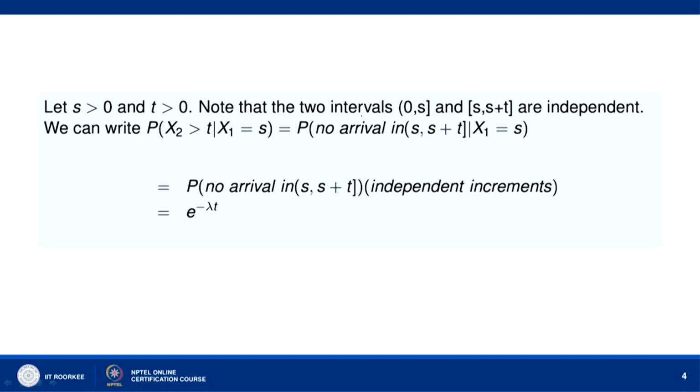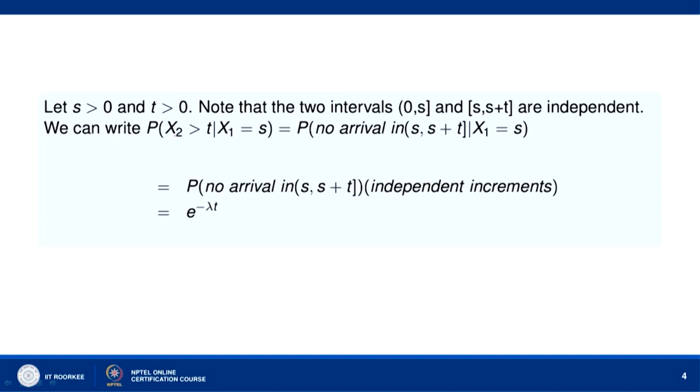Let us note that the two intervals (0, s] and (s, s plus t] are independent. We know that the numbers of occurrences in non-overlapping intervals are independent. If there are two non-overlapping intervals, the number of occurrences in one is independent of the number of occurrences in the other.